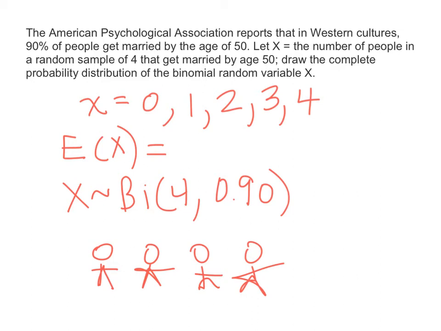This is worth putting in blue because it's so important. It's just the mean of the probability distribution, which is n times p, and this is going to give you the answer to basically sketching the entire graph. If you multiply 0.9 times 4, that gives you 3.6. 3.6 humans in Western cultures per 4.